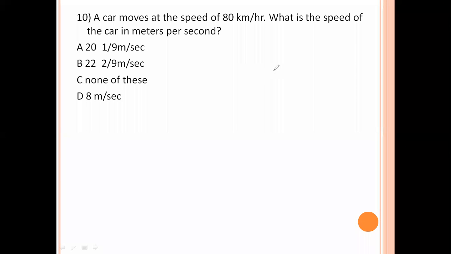Next, a car moves at the speed of 80 km per hour. What is the speed of the car in meter per second? So kilometer per hour we convert into meter per second by multiplying with 5 by 18. Here 2 nines are 18, 2 twenties are 40. 40 into 5, 200 by 9. 9 twos are 18, carry 2, 2 zeros are 20, 9 twos are 18, carry 2, 22 and 2 by 9 meter per second. Option number B is the right answer.